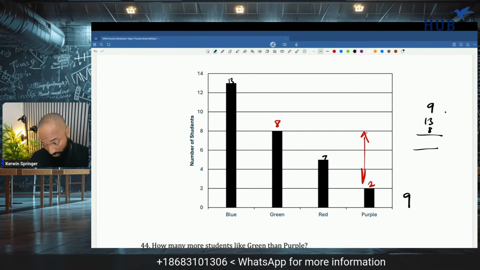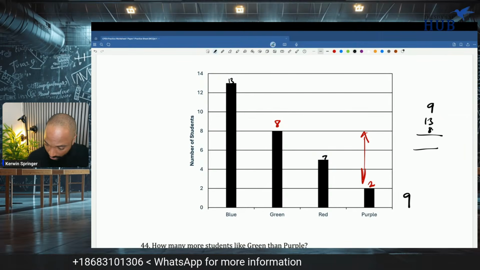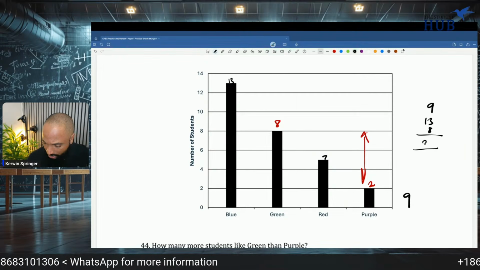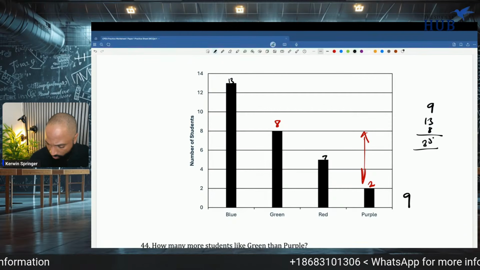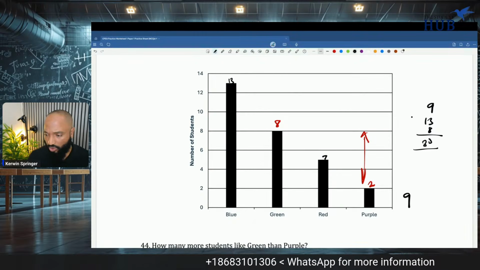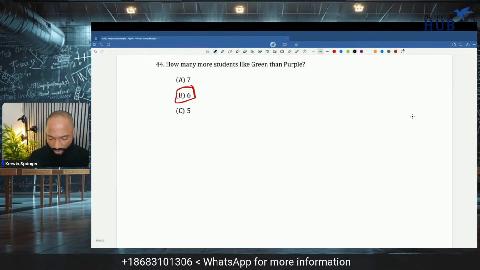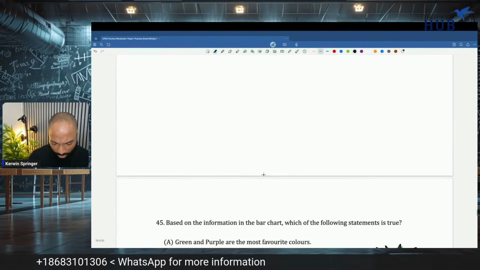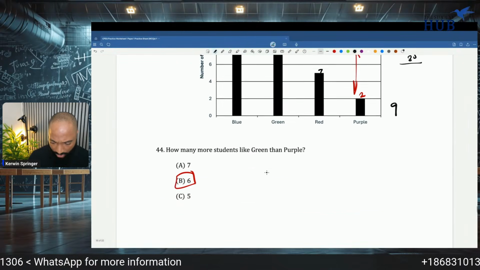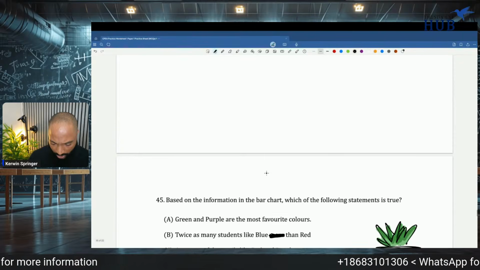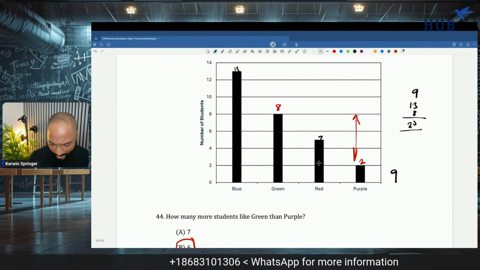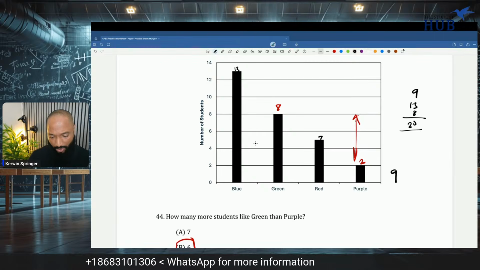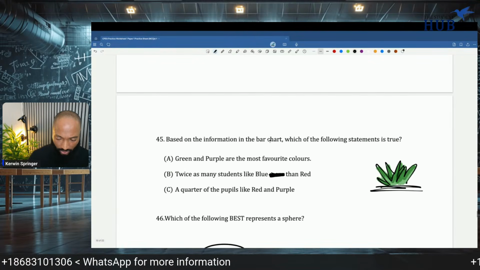What is going on? This also is very suspicious. Green and purple are the most favorite colors. They are not. Twice as many students like blue than red. Did I read the right colors? Blue is 13, red is 7. Maybe it was supposed to be that, but there's an error. So there's an error in this.